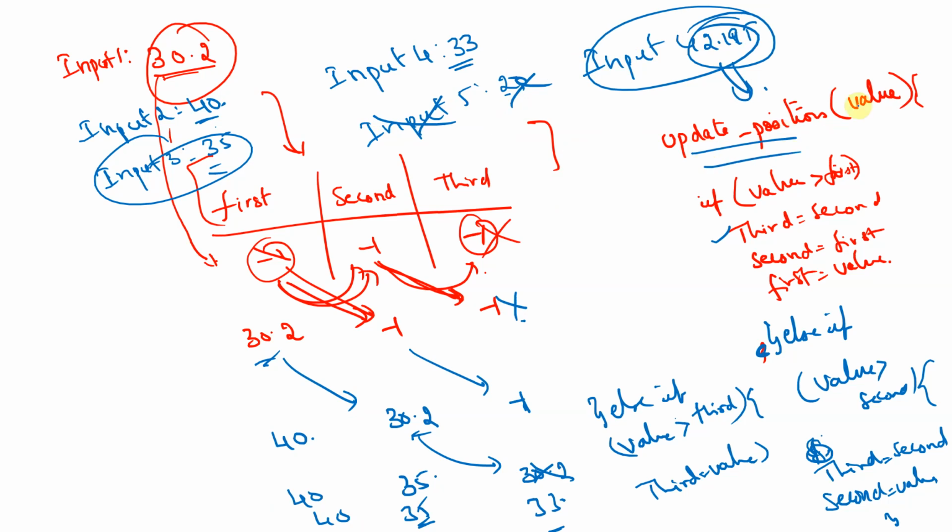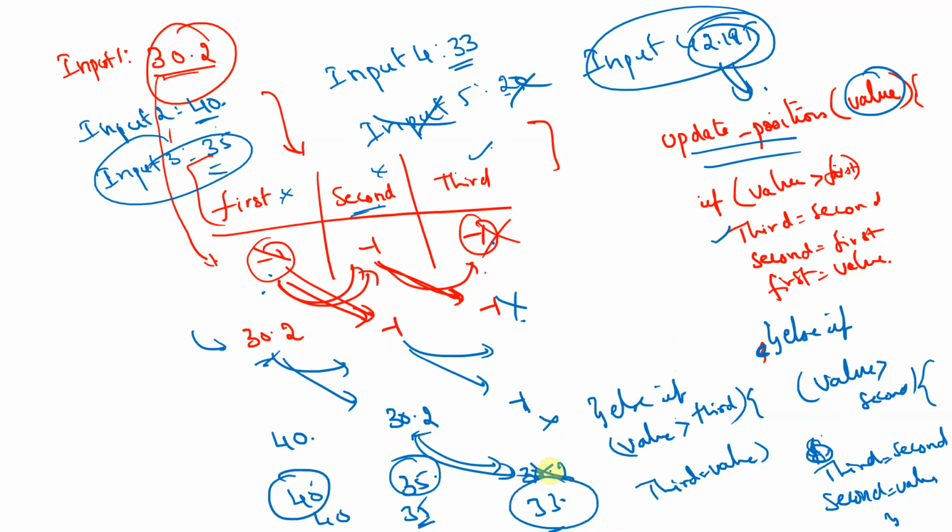But the update position function is basically this. When a value is taken as a new input, it checks with the first, second and third. If it's greater than the first, everything is pushed to the next places, and the first place is taken up by the new value. If the new value is not greater than first but greater than second, then the first is unchanged, but the second is shifted to third, third is forgotten, and the new value becomes the undisputed second. And if the new value is not greater than first or second, but greater than third, then I will not touch the first and second, but the third is removed. The old value was removed and a new undisputed third person has come, right?